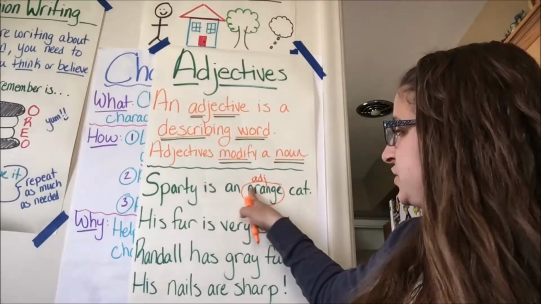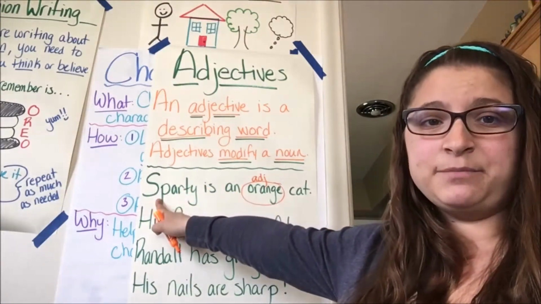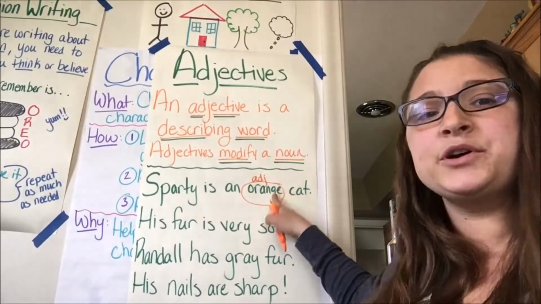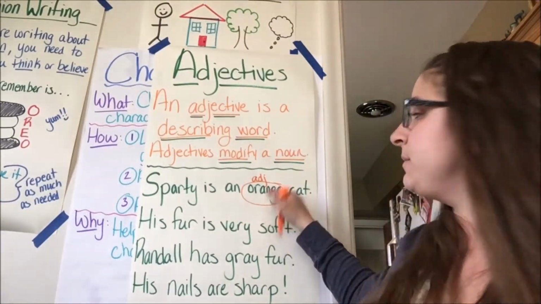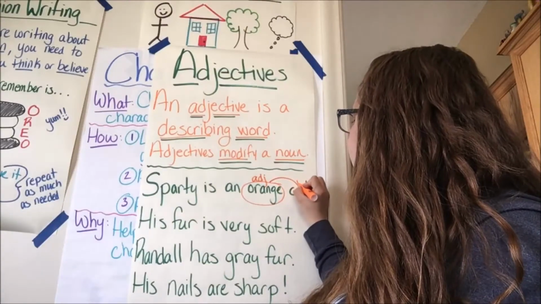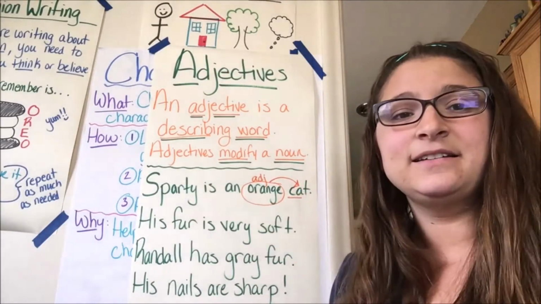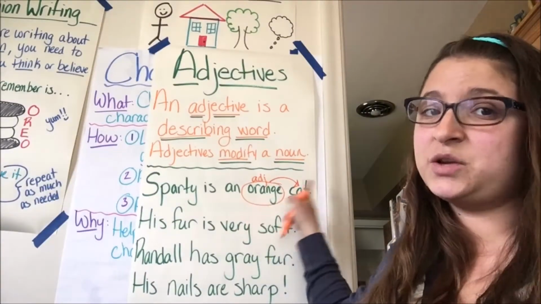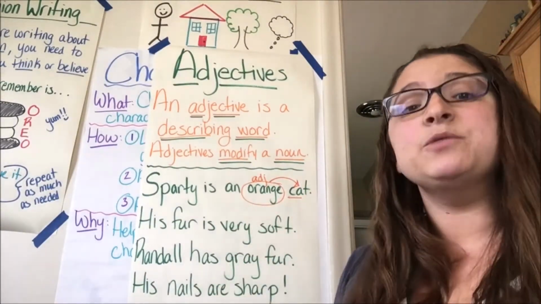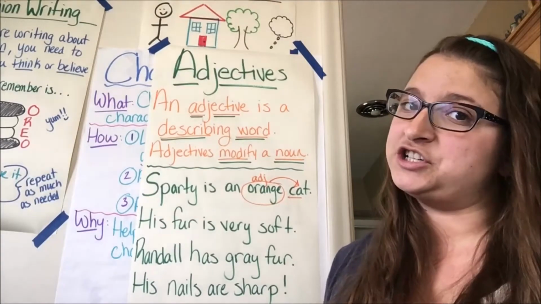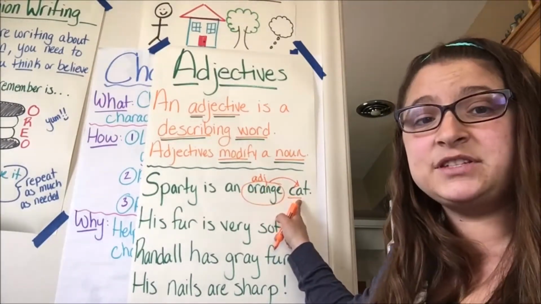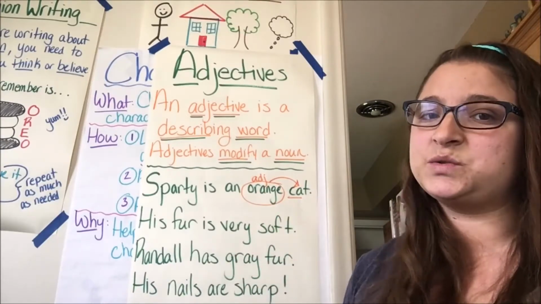What is the orange describing? It's describing Sparty, but I'm not saying Sparty is orange. So I have to think, what noun, what person, place, thing, or idea is orange describing? Orange is describing cat. Here, the adjective orange is modifying or changing the word cat by describing it. It's telling you more about it. What kind of cat? An orange cat. So here, I see my adjective with my noun. A lot of times you'll see your adjectives right in front of your noun, just as we see here.